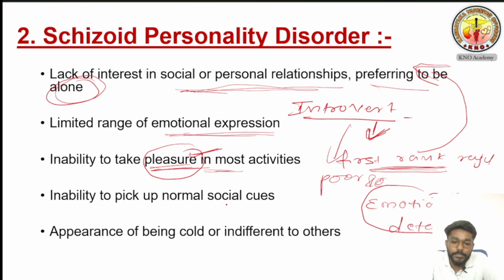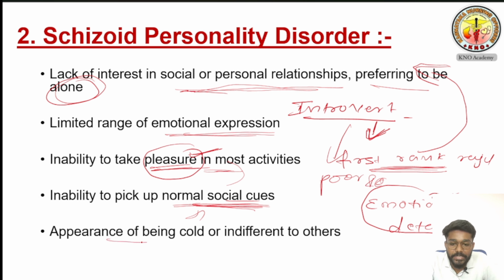And inability to pick up normal social cues. What does it mean? Inability to pick up normal social cues means, if I tell my friend, hello, come, we'll go, and I make a gesture like this. What does it mean? We'll go. Sometimes I don't say hello, I just make a gesture. In this personality disorder, the person doesn't understand social cues. If I'm making a gesture, he never understands what the person is trying to say. For him, you have to say it in words, like hello, hello. Then only he will understand. If we make any cues, any movements, he is never going to understand. So that is the meaning. He never understands normal social cues.